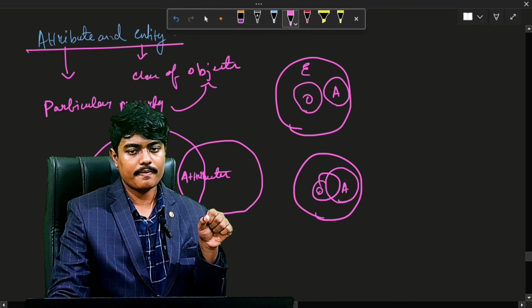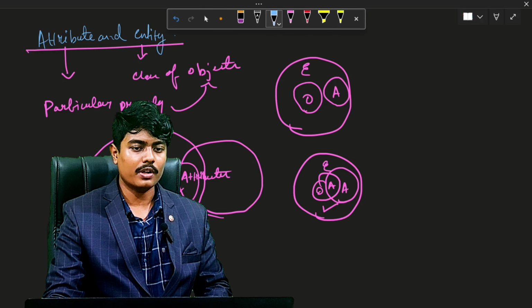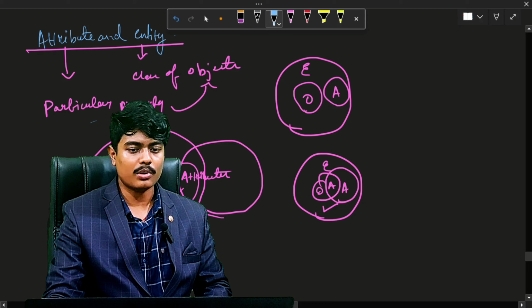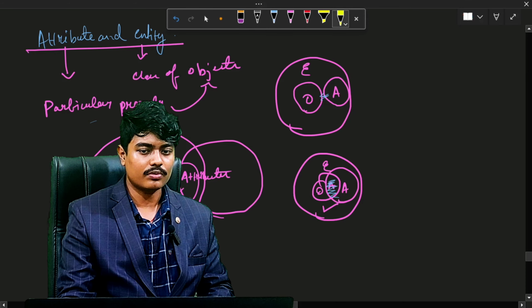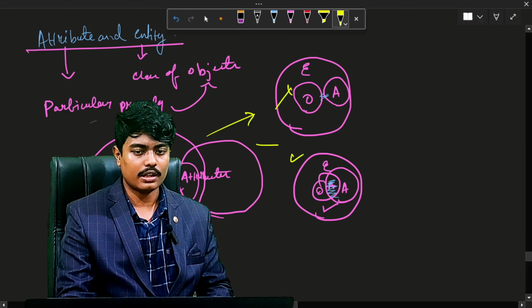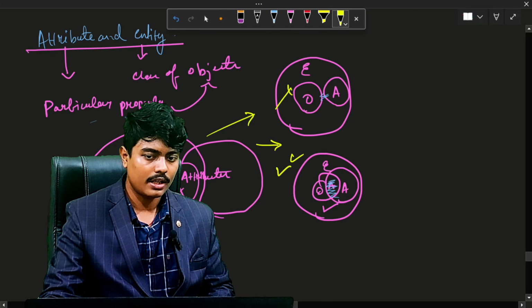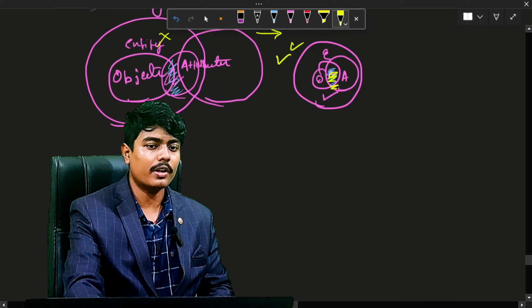So this one is the clearest and most appropriate form, because here I have not included the intersection. There is some intersection between them, because that's the property of an object. As it's a property of an object, there should be an intersection. So this one is the right one, please consider this one and ignore this one and this one. This one is wrong and this one is the correct form, because they have some interrelation between them, as an attribute is a property of an object.